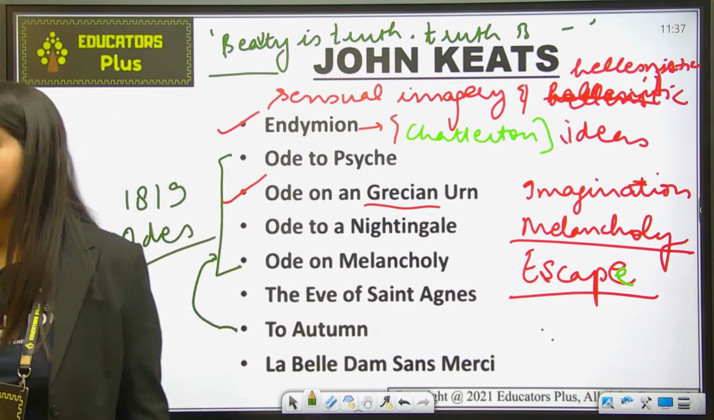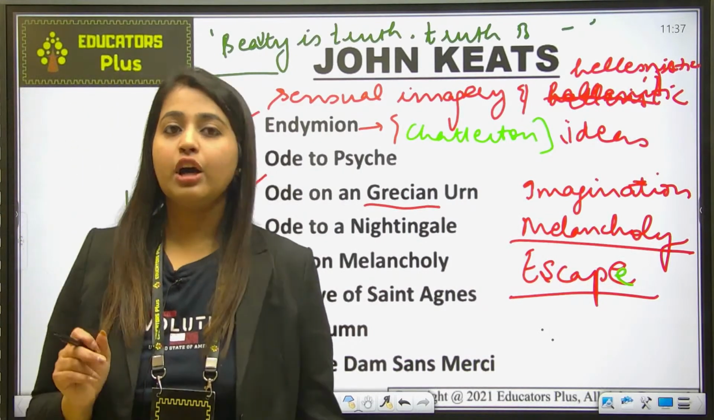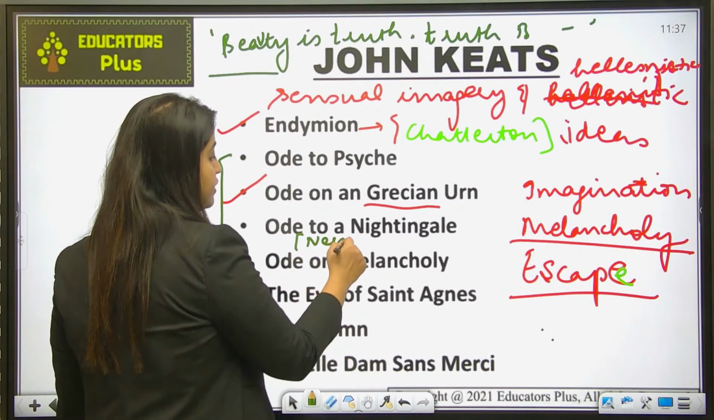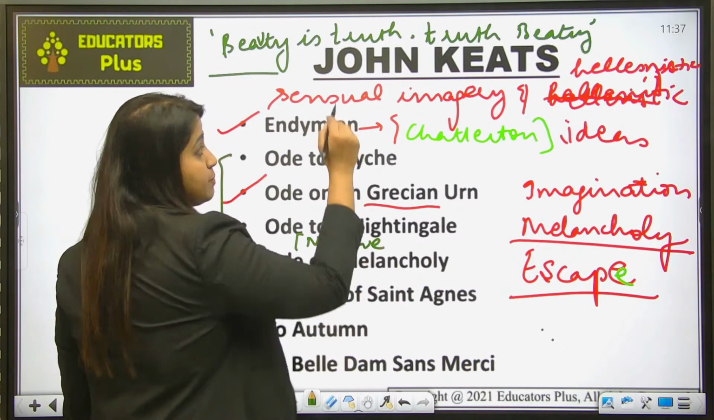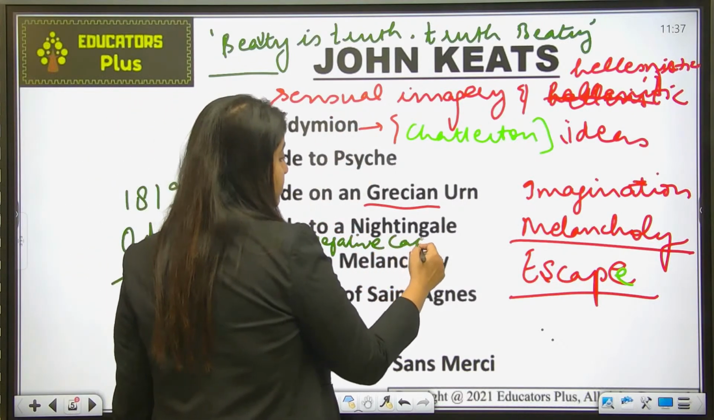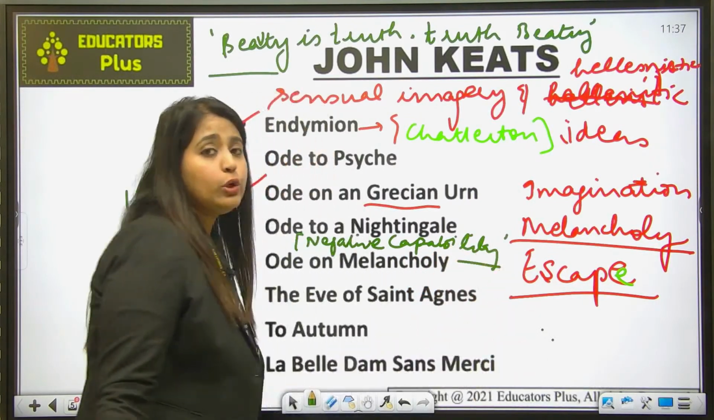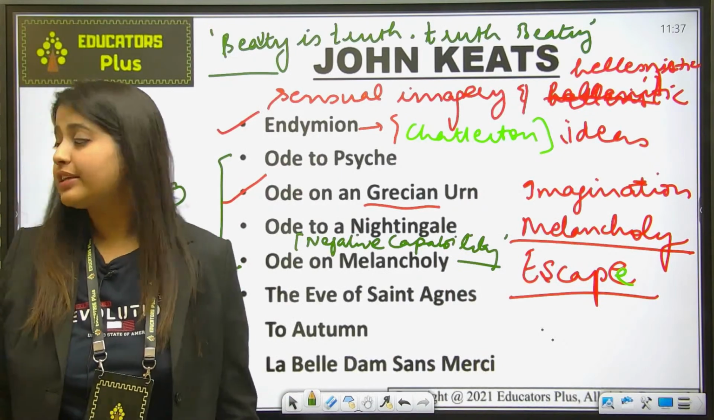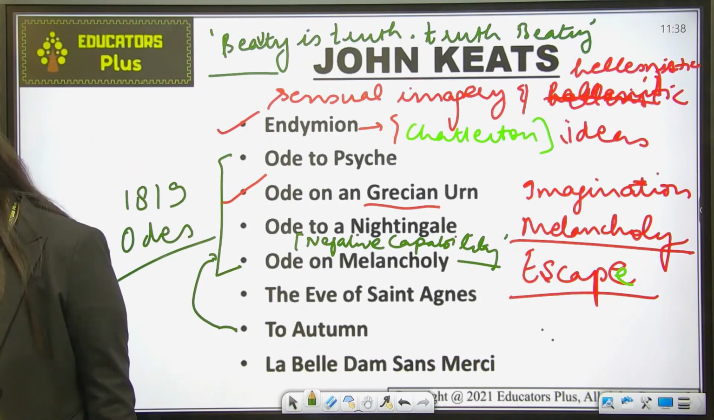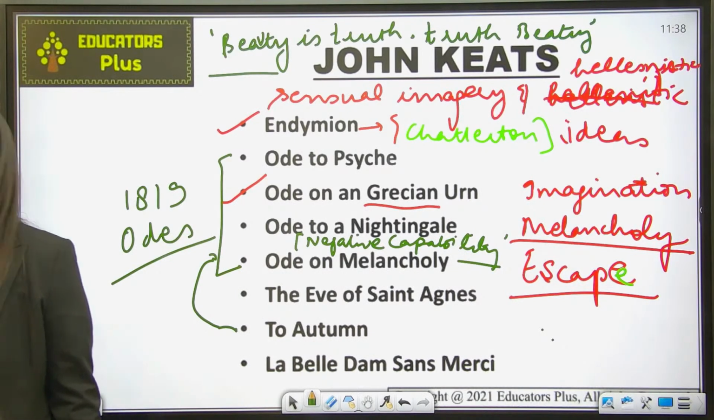Let's move ahead now. Now, Ode to a Nightingale. This poem is known for a very famous phrase and concept that emerged from Keats, that is negative capability. So what does negative capability mean? Can you let me know in the chat box what you understand by negative capability? What do you mean by the word negative capability?